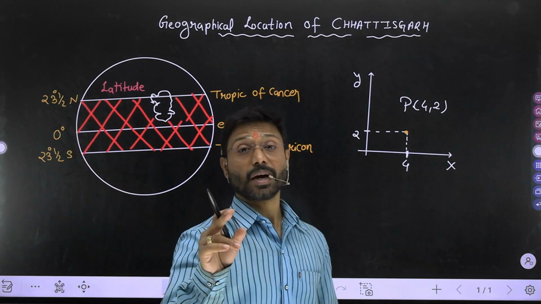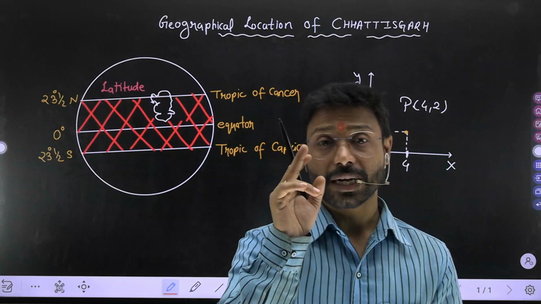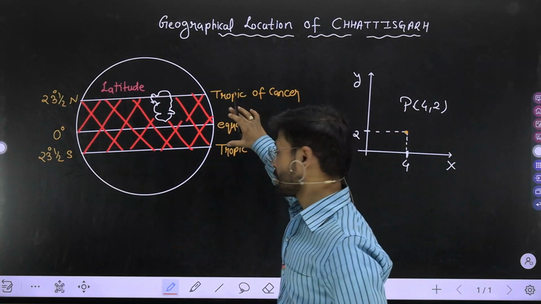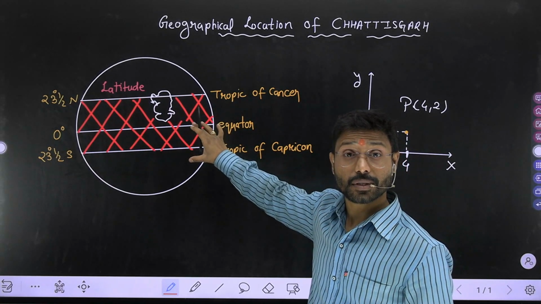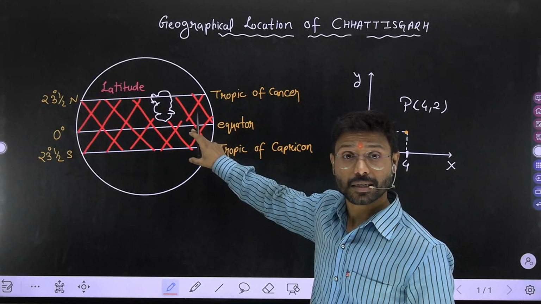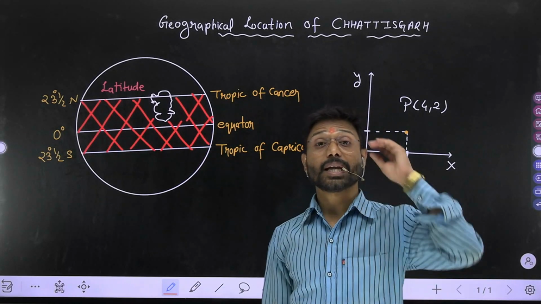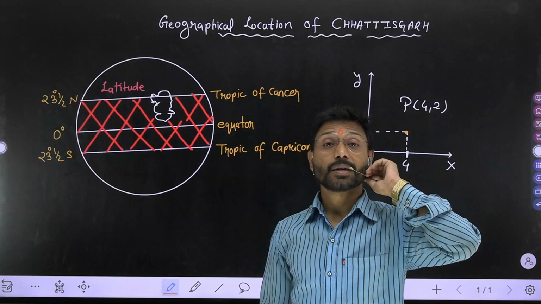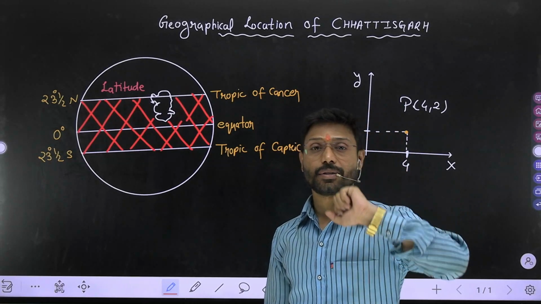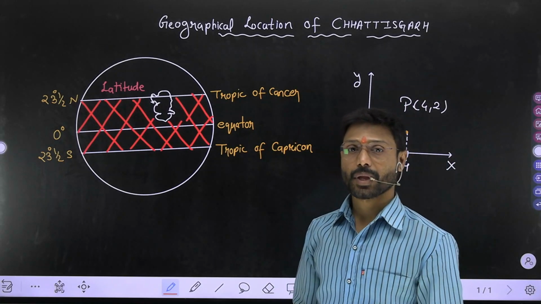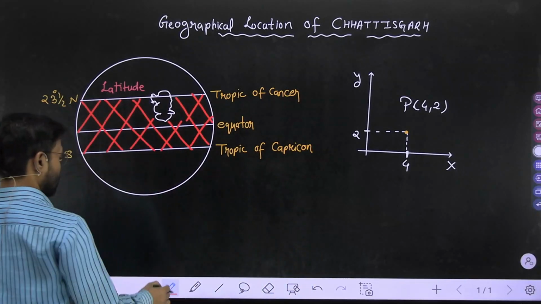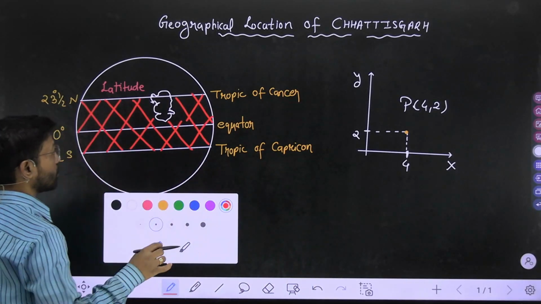What I'm saying? I'm giving the characteristic of this region, my dear. So this region is what? The character is that it is continuously getting the solar radiation throughout the year, meaning the light coming from the sun. And that's why the temperature, please see here, my dear, what I'm saying.